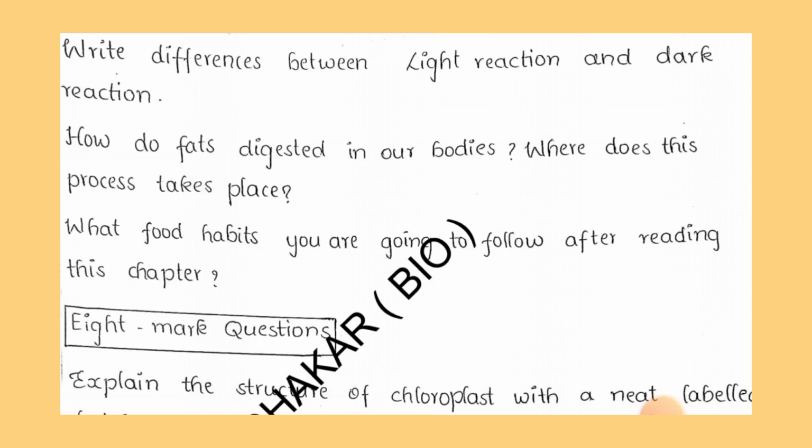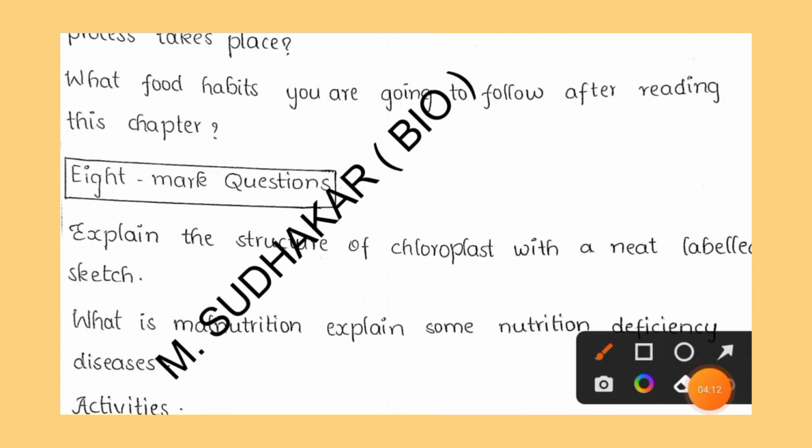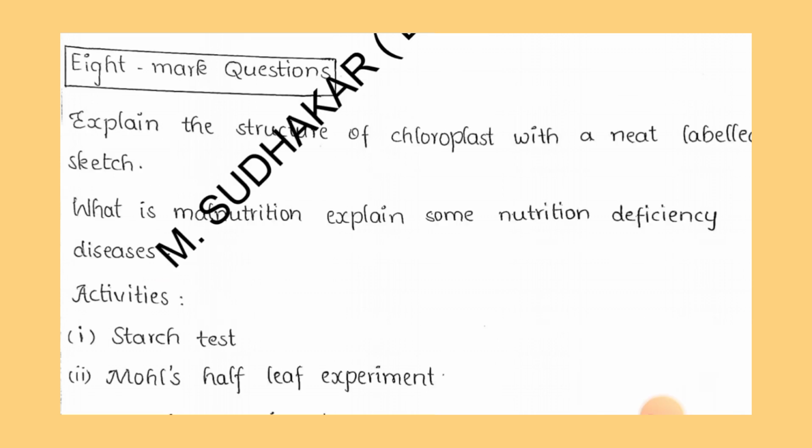Then 8 marks questions, very very important. Explain the structure of chloroplast with a neat labeled diagram. Very very important, expected question for 2023. So this is most important. Then, what is malnutrition? Explain some nutrition deficiency diseases. This is also most important for 8 marks.